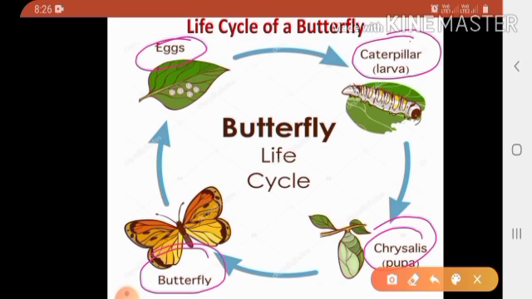I will explain one by one. The young one that hatches from the egg is very different from the adult. It looks more like a worm. It is called a larva.